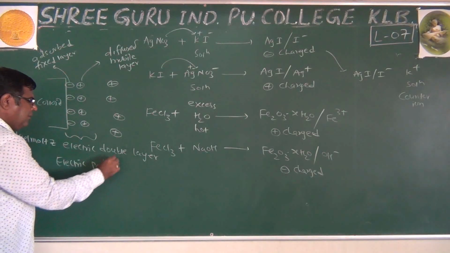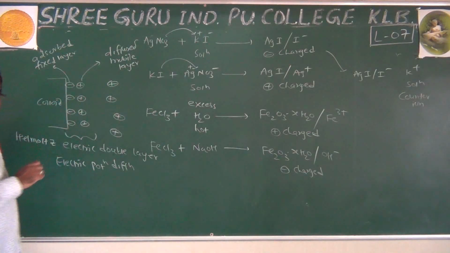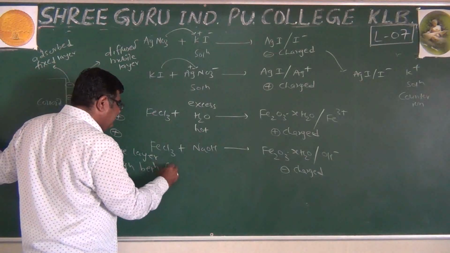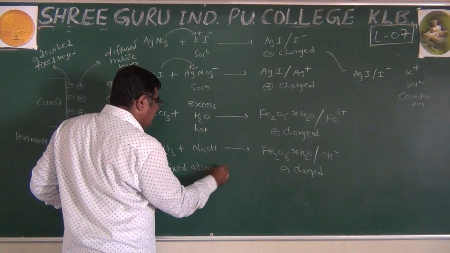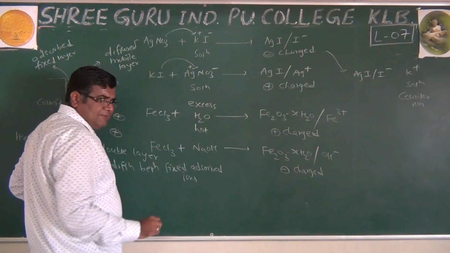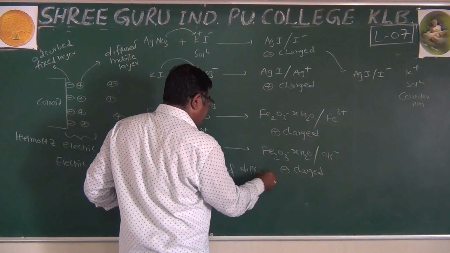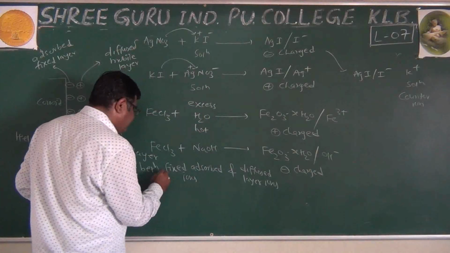And the electric potential difference, because there are opposite charges, so a potential difference is bound to arise. Not of very large quantity, a smaller one, but it will be there. Electric potential difference between the fixed adsorbed ions or layer of ions and the diffused layer ions.